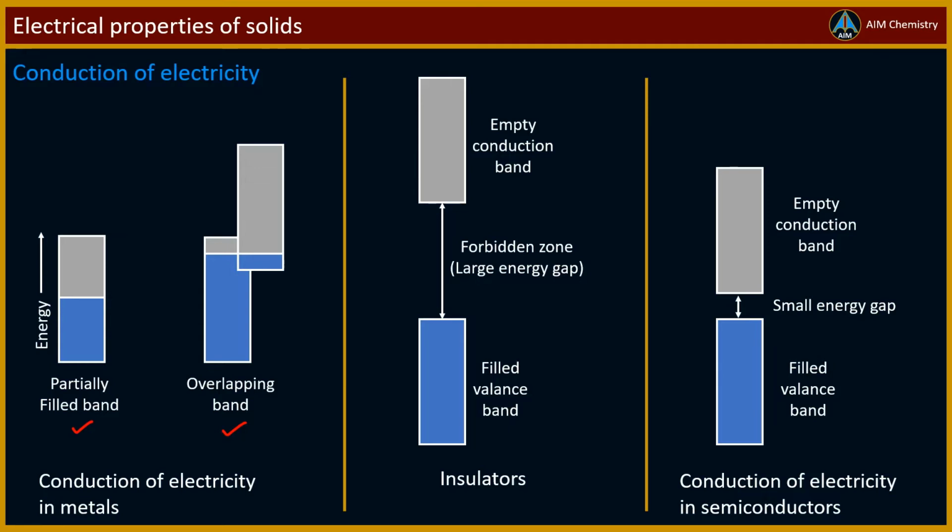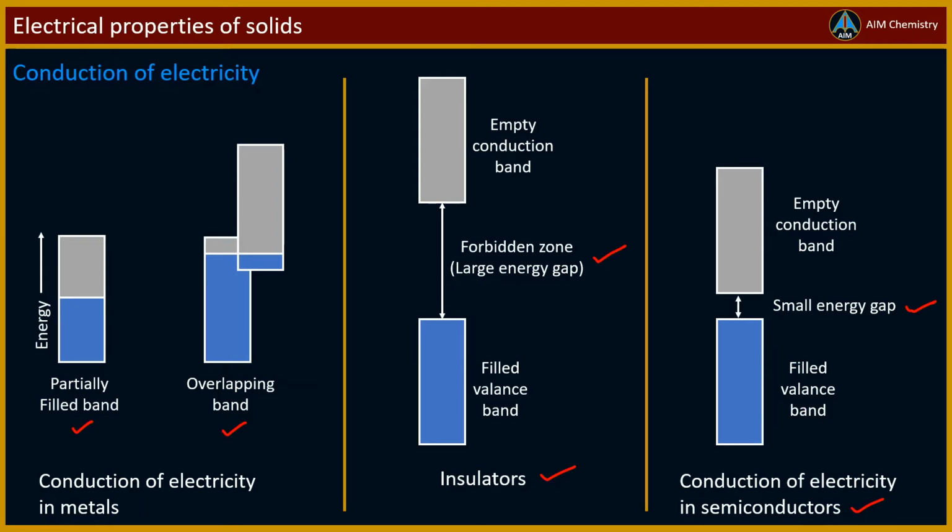If the gap between the filled valence band and the next higher unoccupied band is large, electrons cannot jump to it, and such substances behave as insulators. In semiconductors, the gap is small, and so they show some conductivity. Electrical conductivity of semiconductors increases with increase in temperature.